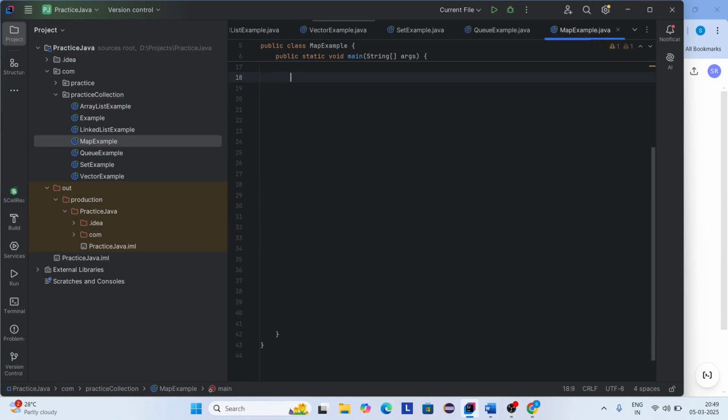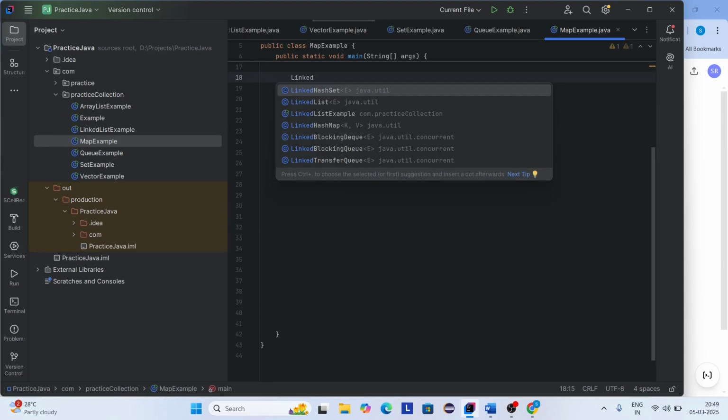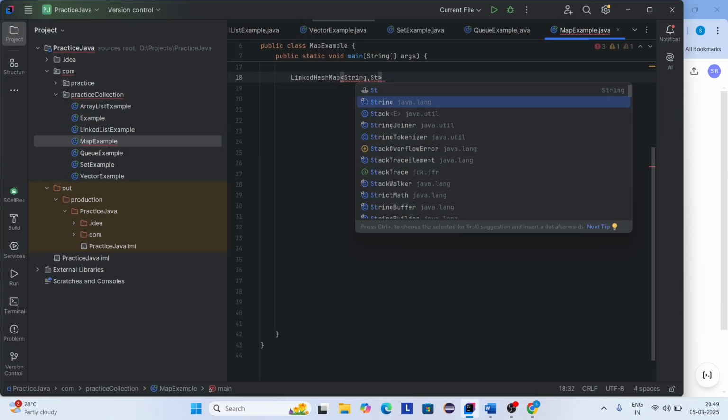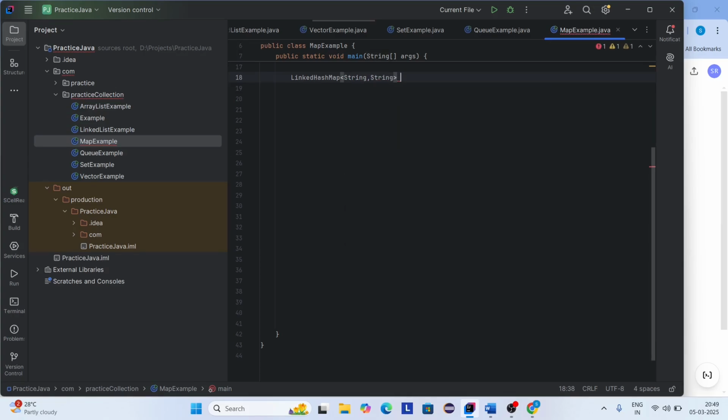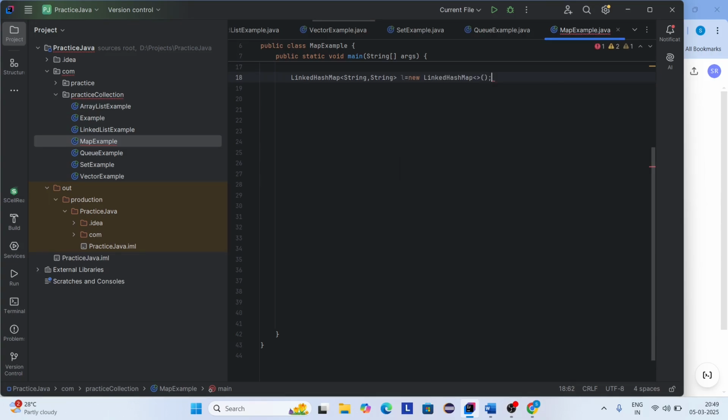Now I want to create an object for LinkedHashMap. So here I'm giving the type as String, String. L equals new LinkedHashMap. Now I'm adding key and value pairs. So the L dot put method is used to add key and value pairs. So here I'm adding key name, value as Raj.